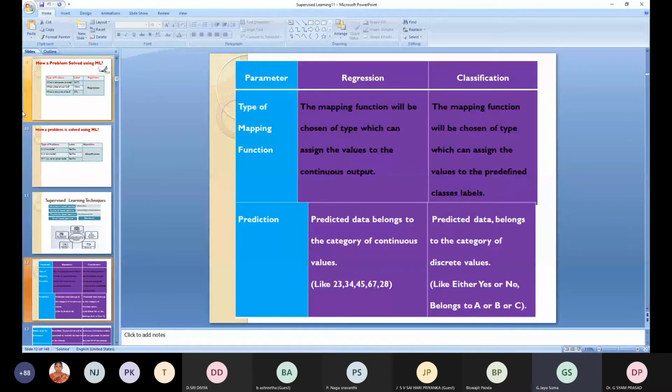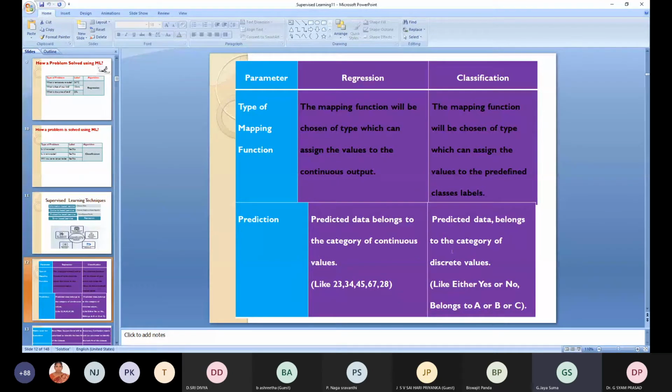So here now we'll see the difference between regression and classification. How regression and classification are different. The type of mapping function: if it is a continuous mapping function, then you go for regression. If there are discrete predefined class labels, then you can go for classification. Prediction: you need to predict data belonging to a continuous value, like 23, 34. What is your age? Whether your age is between 30 to 40 or 40 to 50 or 60 to 70. What is your age? That comes under regression.